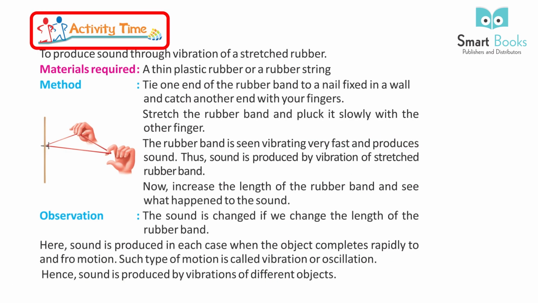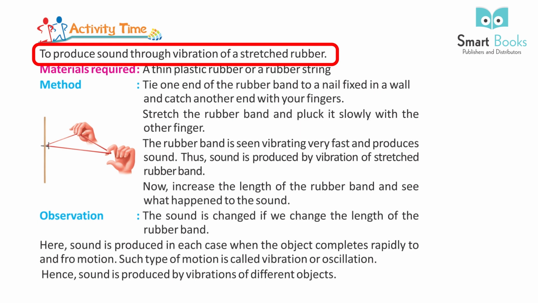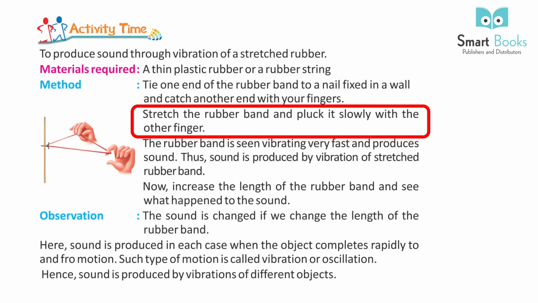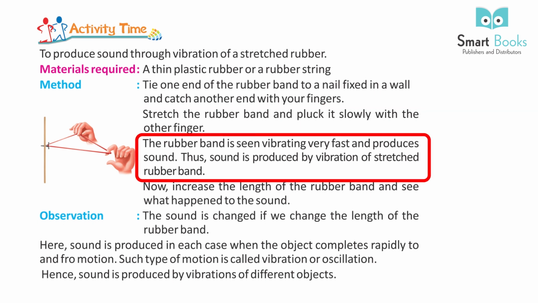Activity time. To produce sound through vibration of a stretched rubber. Materials required: a thin plastic rubber or a rubber string. Method: tie one end of the rubber band to a nail fixed on a wall and catch the other end with your fingers. Stretch the rubber band and pluck it slowly with the other finger. The rubber band is seen vibrating very fast and produces sound. The sound is produced by vibration of the stretched rubber band.